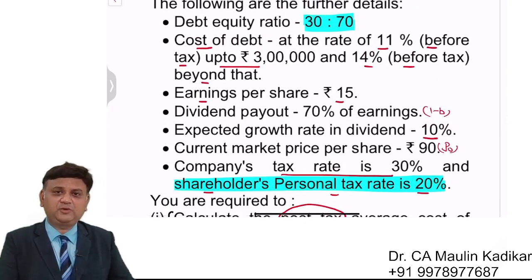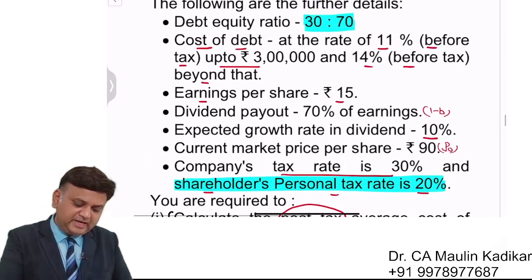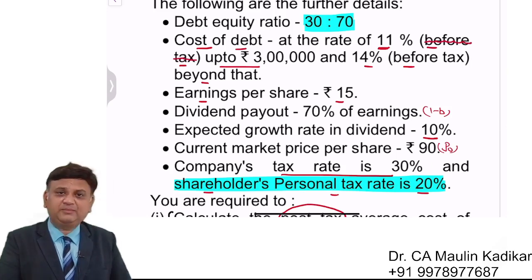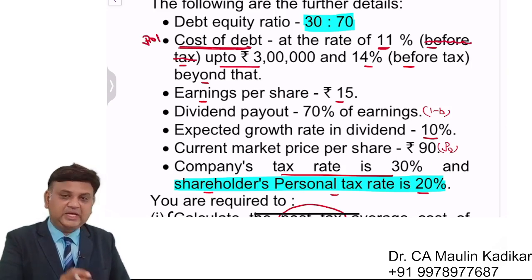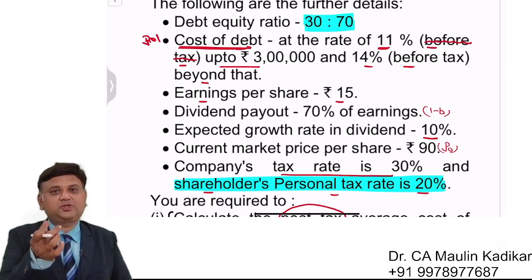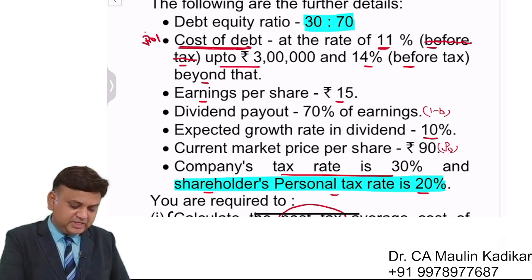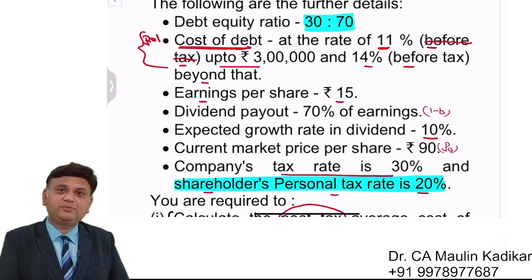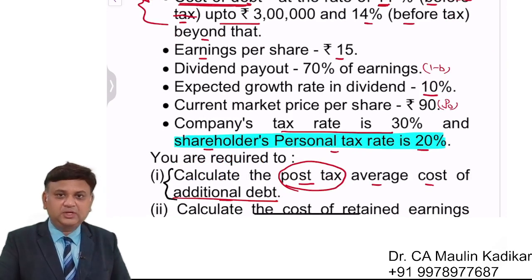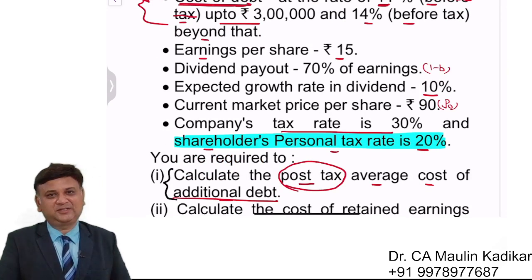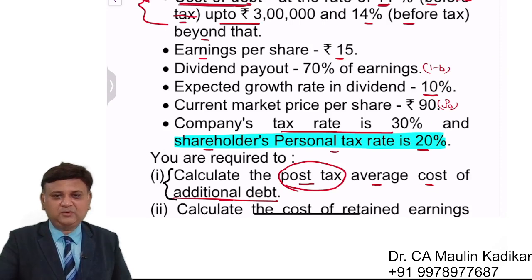One more clarification: cost of debt at the rate of 11%, this before tax may be given, may not be given, but this cost of debt is required to be understood as simple rate of interest only, unless it has been given as post-tax cost of debt. So this information is assumed to be post-tax, and whatever answer we are required to compute is understood to be post-tax. Calculate the answer of the first question and put your answer in the chat box.